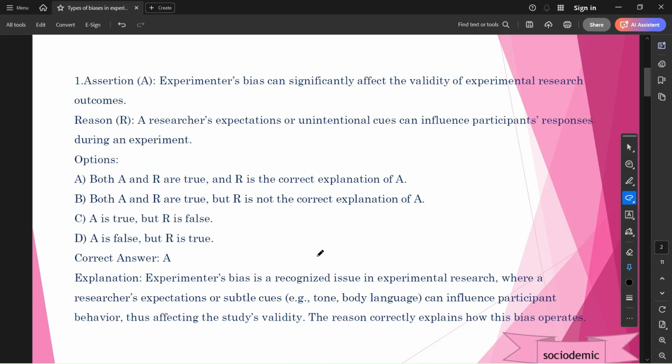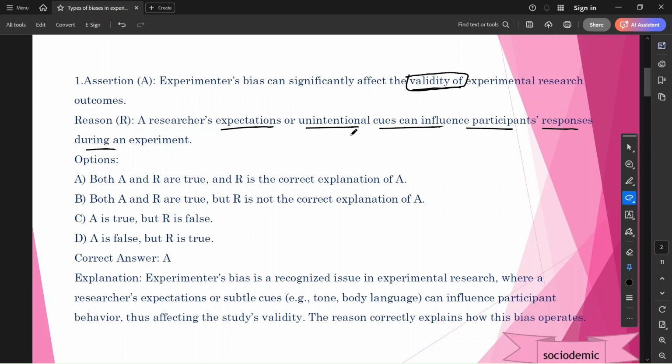Okay, first question. This is based on an assertion reasoning question, friends. Experimental bias can significantly affect the validity of experimental research outcomes. That is the assertion. Reason: a researcher's expectations or unintentional cues can influence participants' responses during the experiment. Friends, we have to observe the keywords. Experimenter's bias can significantly affect the validity. Validity is a keyword here.